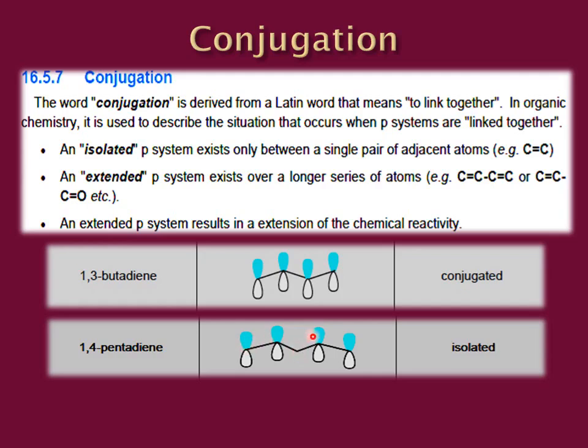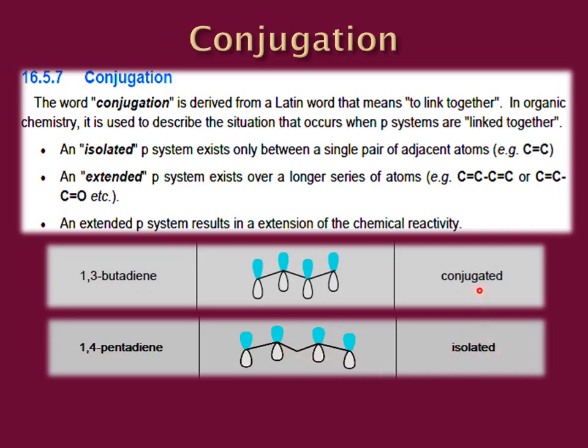This double bond between carbon number 4 and 5 is isolated from the double bond which is present between carbon number 1 and 2 due to the presence of the CH2 group in the center. So we do not have alternating double bond and single bond in an isolated system, whereas you will find double and single bonds alternating in a conjugated system.